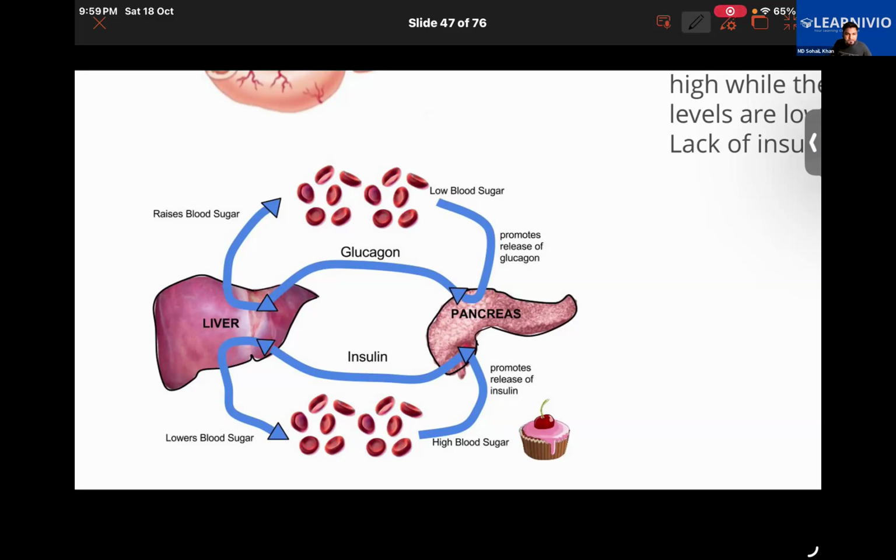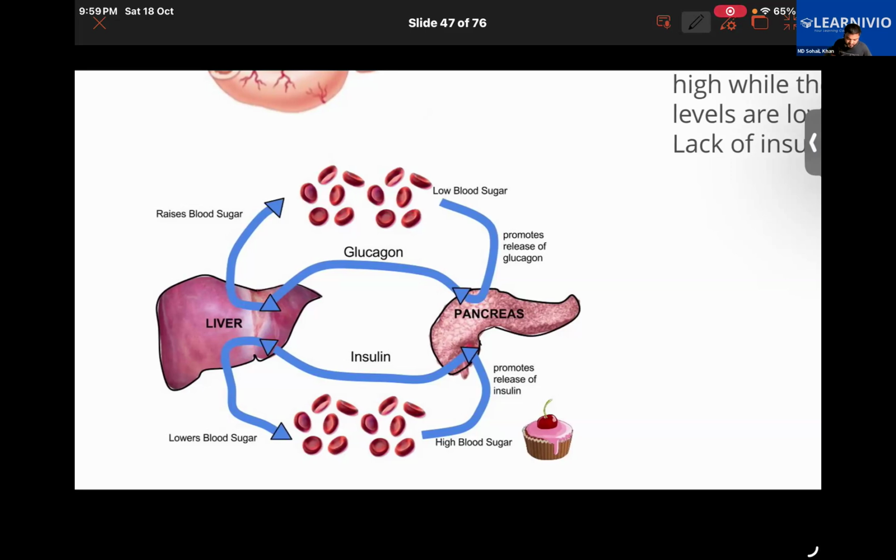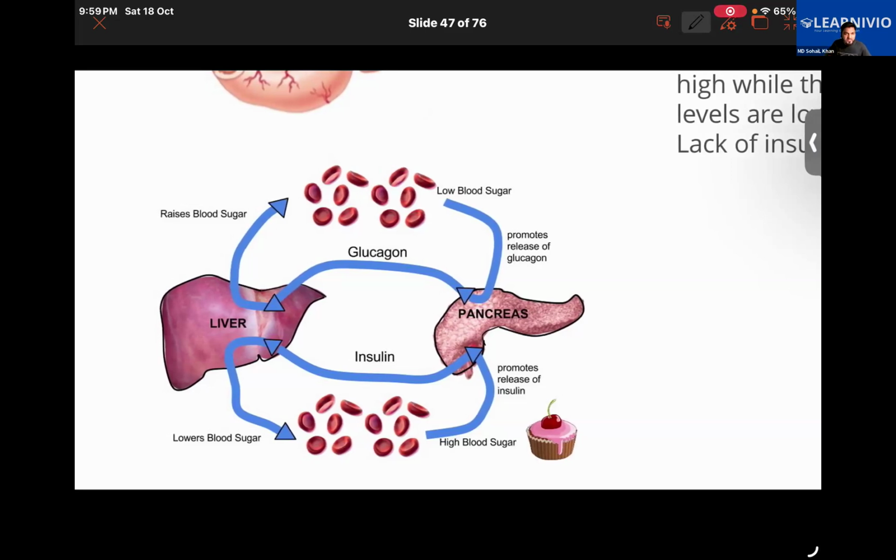Yes, sir. But I have a confusion in insulin. Yeah, let me explain that once again. Insulin helps in lowering the blood sugar level by helping our cells absorb more sugar from the bloodstream.